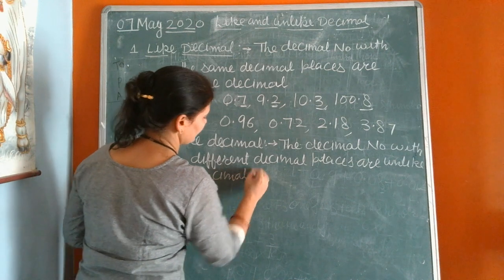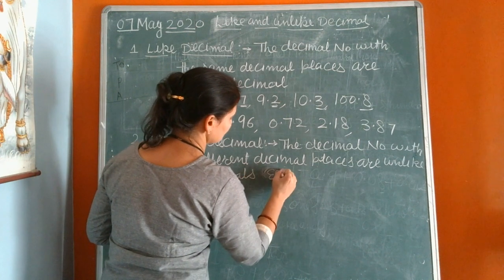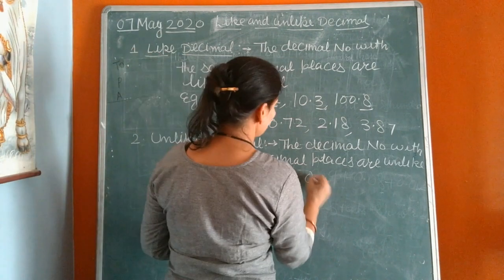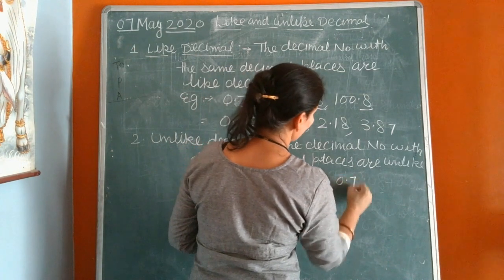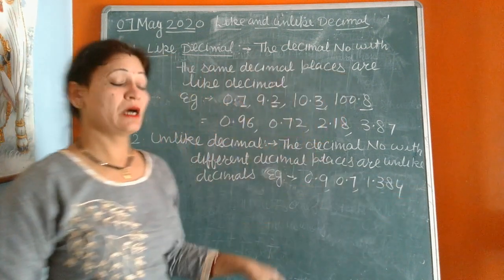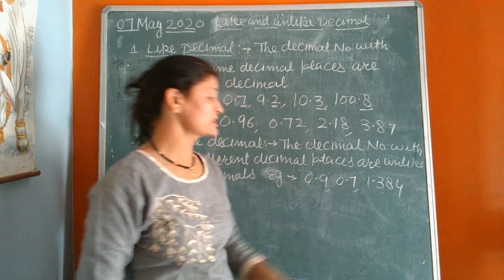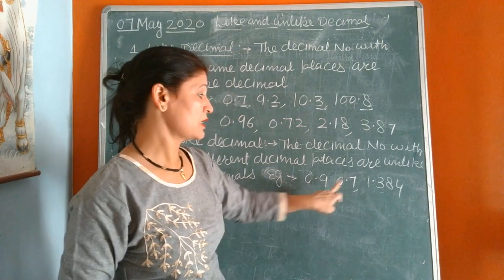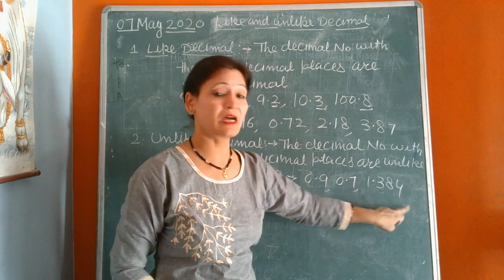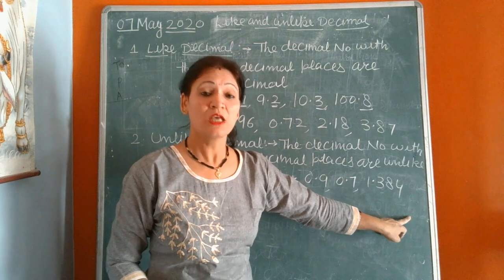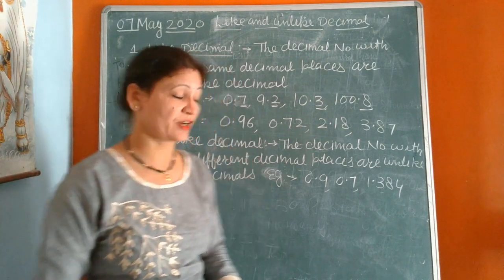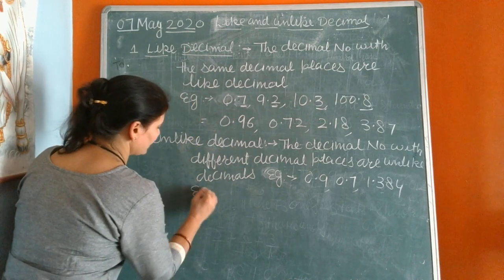Examples: 0.9, 0.74, 1.384. These decimals have one place after the decimal, two places, and three numbers after the decimal. So these decimals are not like. These are different.